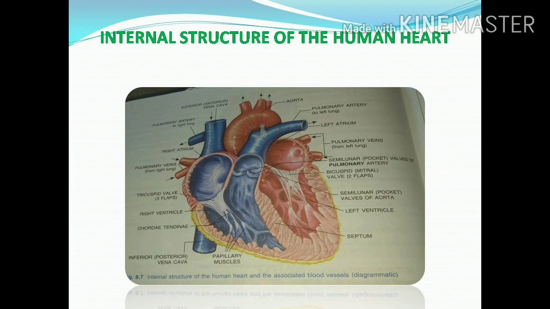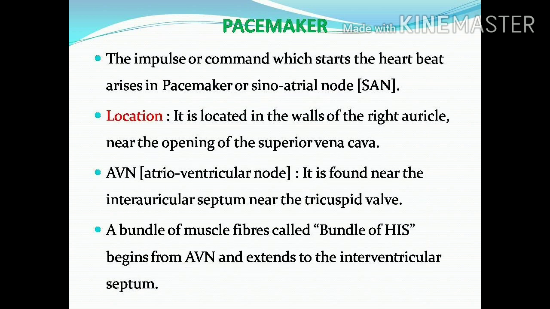So that's why auricles are smaller in size, ventricles are larger in size. And you can see the semilunar valves as well as the tricuspid and bicuspid valves, as well as the aorta, the pulmonary vein and pulmonary artery. So this is the internal structure of the heart.